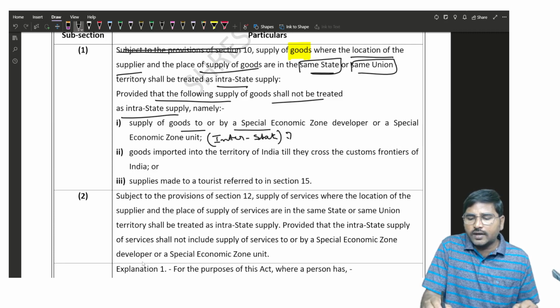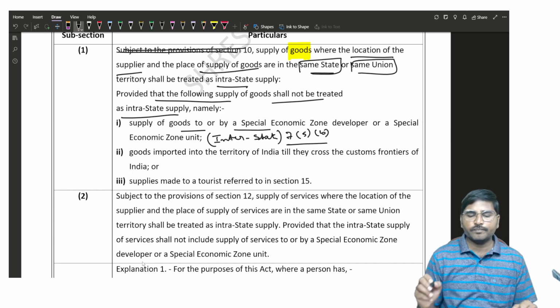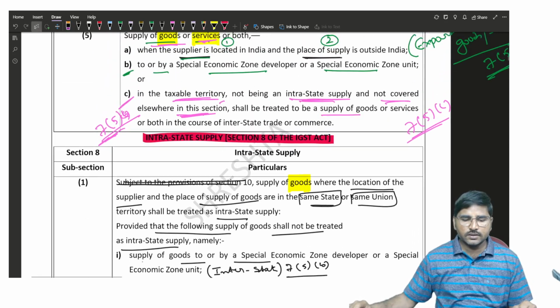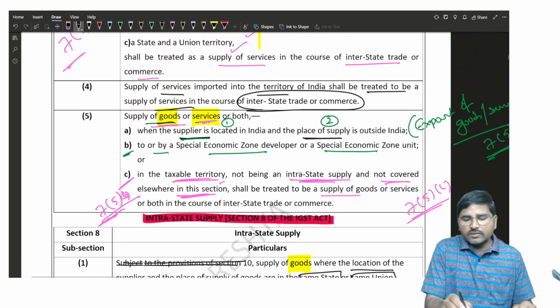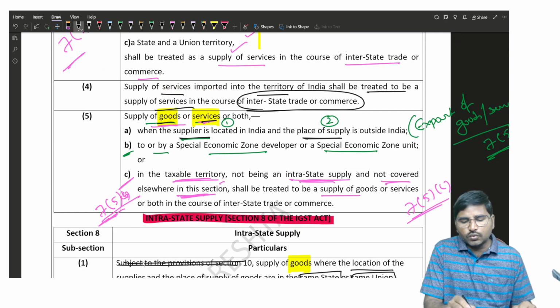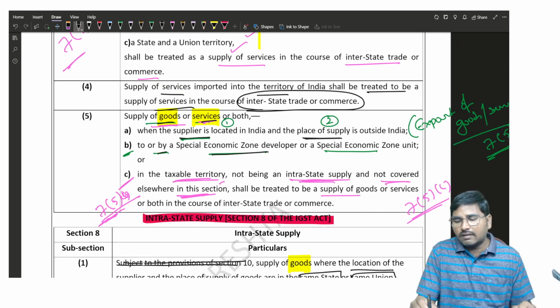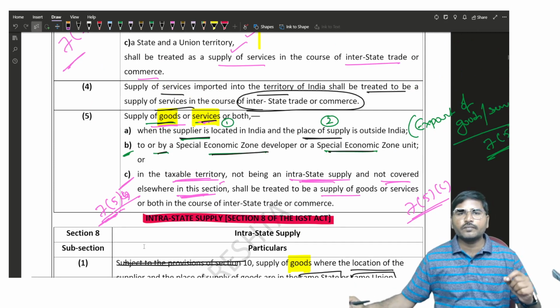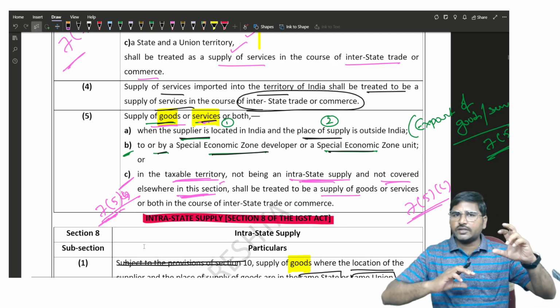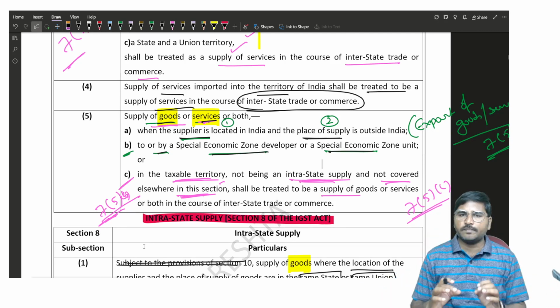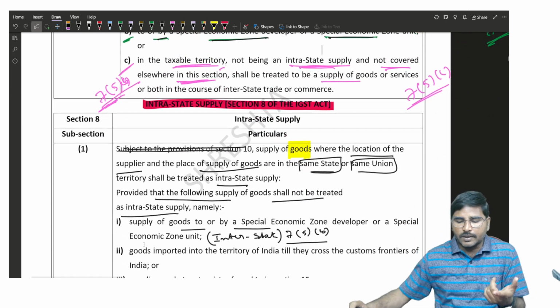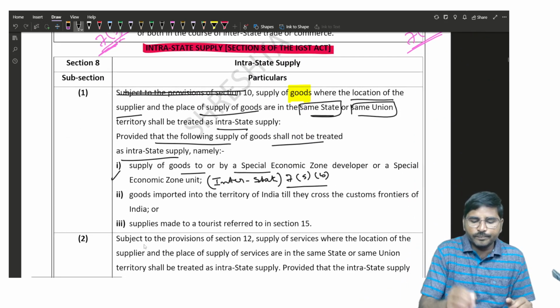Where is it notified? 7 subsection 5 clause B. See here, supply of goods or services or both to or by a special economic zone developer or special economic zone. Even though the supplier and the recipient both are located in the same state, still it is an interstate supply, it is not an intra.